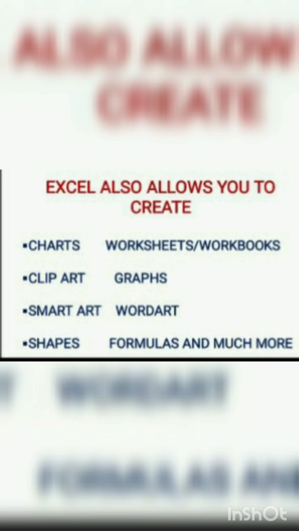First one, charts. We can make charts; first you must make a table, then select the table and then apply the chart. Different types of charts are available. We can select one type of chart, for example bar chart, pie chart, column chart. So what is the use of a chart? I can easily identify the calculations. For example, population: for one area we enter the people's values and then easily calculate the population. That is the purpose of using charts.